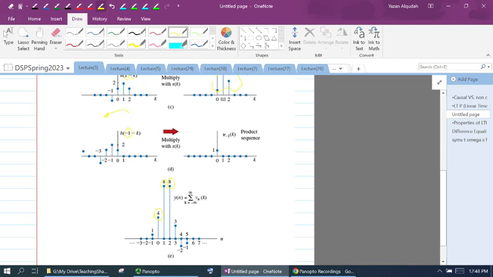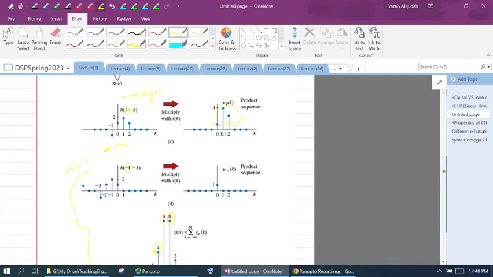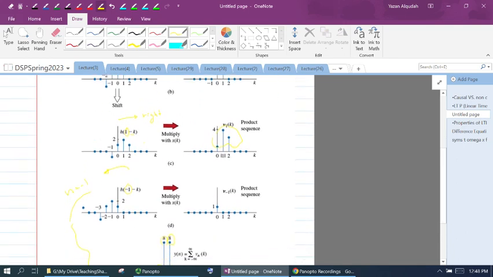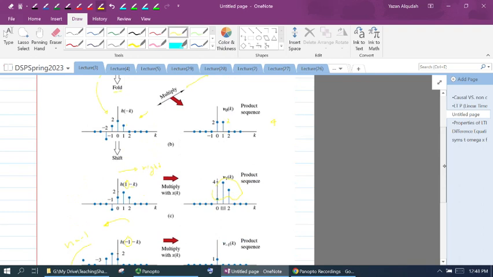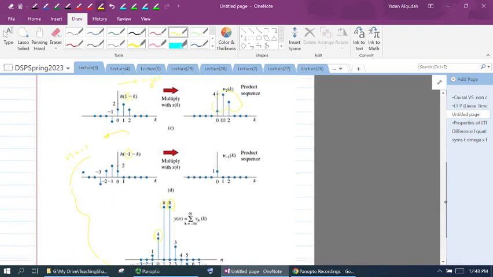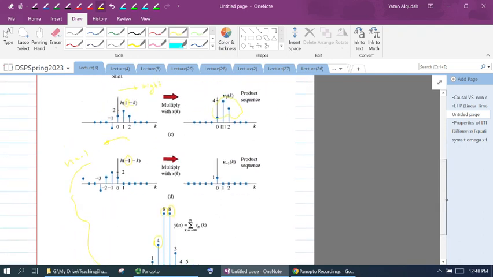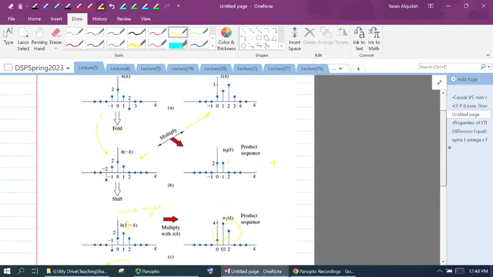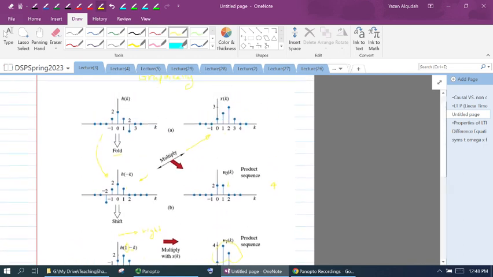When n is equal to negative 1, which is this case here, this is going to give me this output here. If I multiply, all the terms cancel. The only term that's going to survive is a 1 here multiplied by x of k, which is a 1 here.